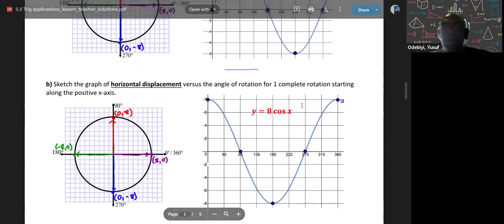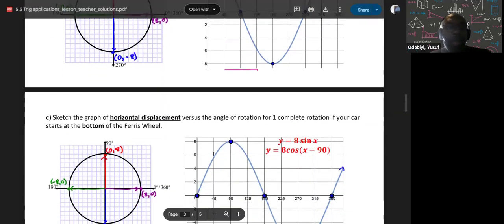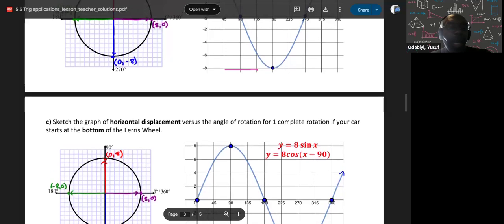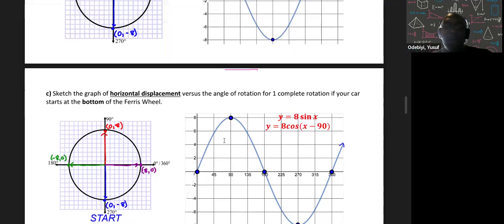So what's the difference between the cosine and the sine? If you sketch the horizontal displacement versus the angle rotation for your car,